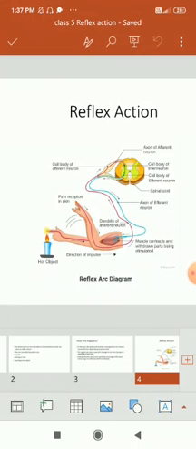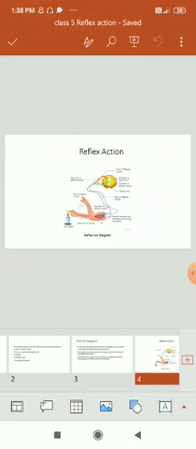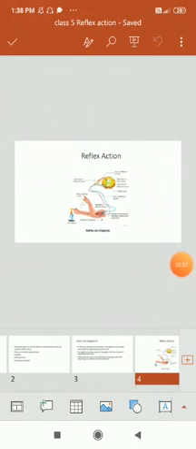Cell body of afferent neuron, cell body of interneuron, and axon of afferent neuron. These are the set of parts which mainly help the reflex actions to work.